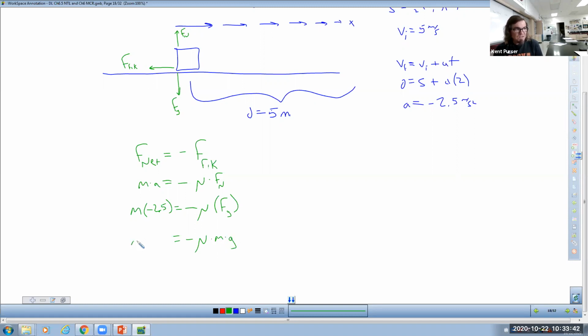That's the all-important step, because now we can cancel out the mass. So all I have left is g, and g is gravity, 9.8. So now we've got negative 2.5 equals negative mu times 9.8. Get rid of the negative signs, then divide by 9.8 to the other side, and you get mu equals about 0.25, 0.25-ish.